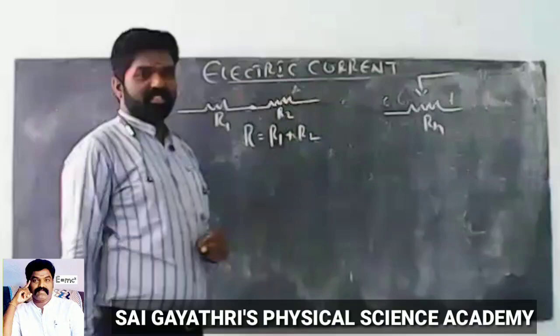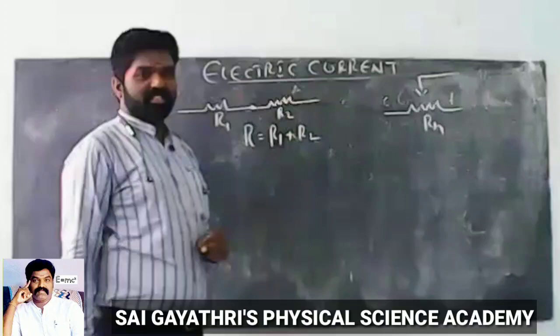From D to C, same direction of current, taken as a negative sign, minus I2 R2.